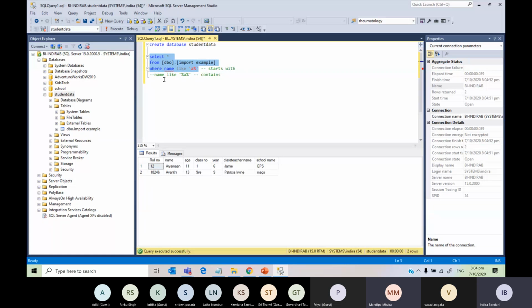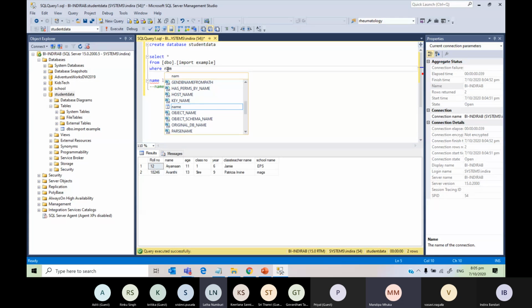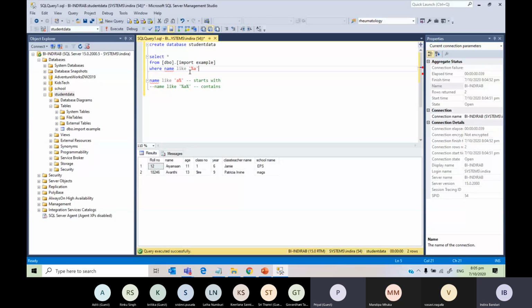And also, how do we write the statement when we want to get all the records that end with A? You would say where name like '%A'. Yes, very good. Percentage A and close the apostrophe, and then you do the two hyphens and say ends with. Ends with. That's good.